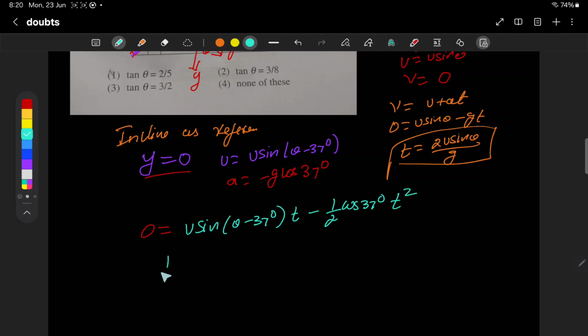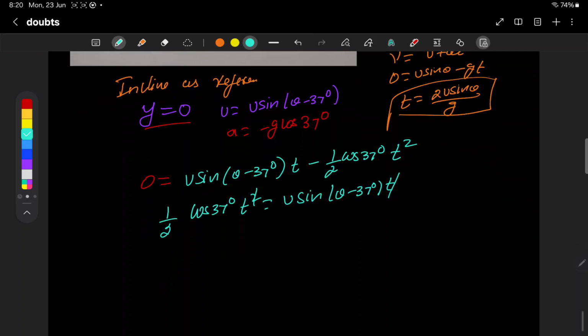If you bring this to this side, half g cos 37 degrees t square equals u sin(theta minus 37 degrees) into t. One t cancelled. So now we get t as 2u sin of theta minus 37 degrees whole divided by g cos 37 degrees.